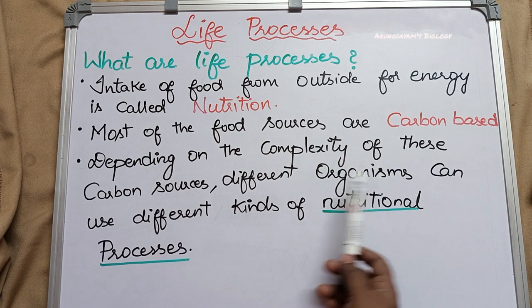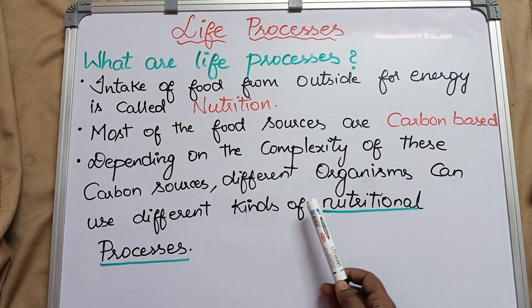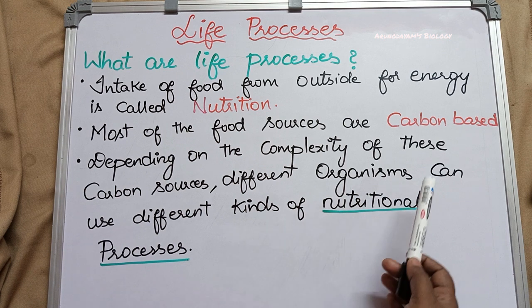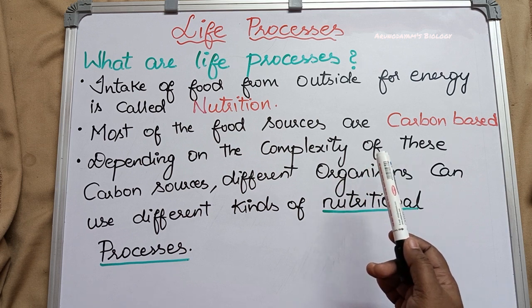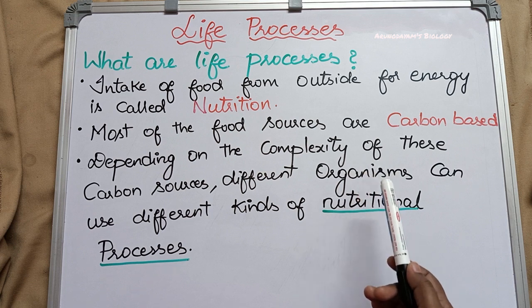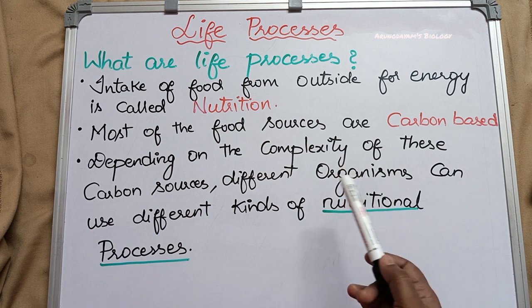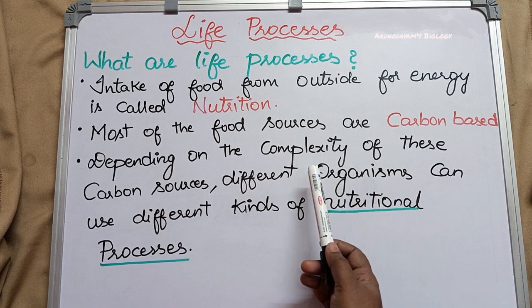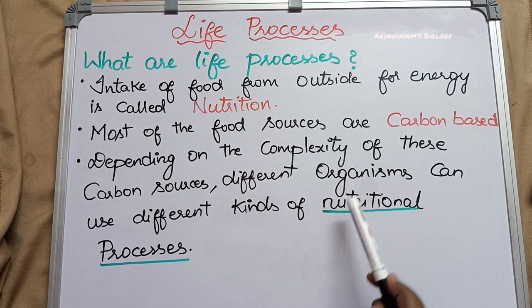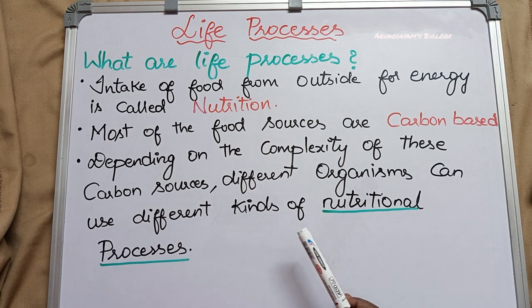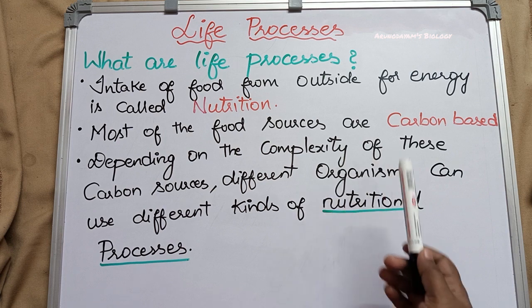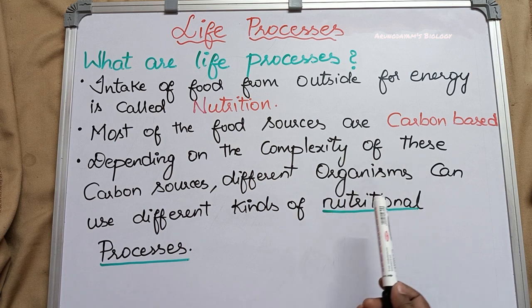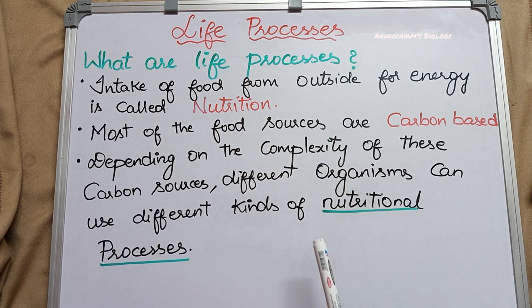Depending on the complexity of these carbon sources, different organisms use different kinds of nutritional processes. These carbon based substances are present in different forms. Simple forms, like glucose, fructose, sucrose, and complex forms, like carbohydrates, proteins, fats. Based on the complexities, the organisms perform different kinds of nutritional processes. For example, some organisms follow autotrophic nutrition, some follow heterotrophic nutrition, some follow saprophytic nutrition.